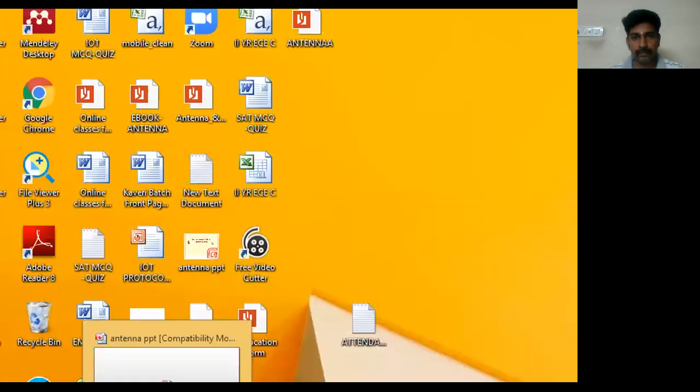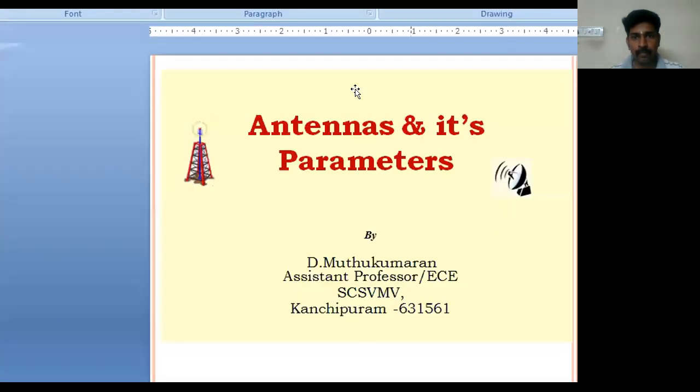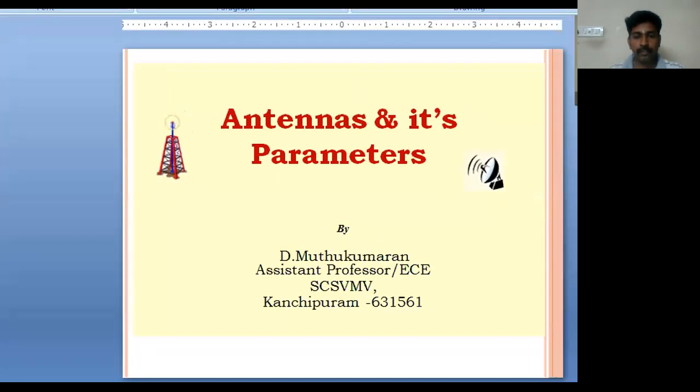Hello, good morning everyone. Today we'll discuss antennas and their parameters. So we'll go for antenna and its parameters. First, we'll go for what we mean by antenna and its parameters.